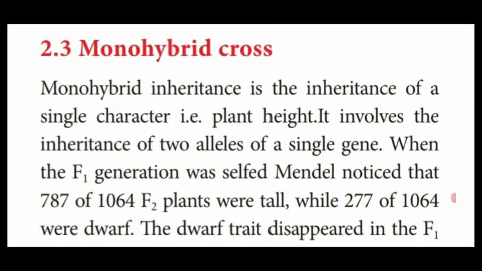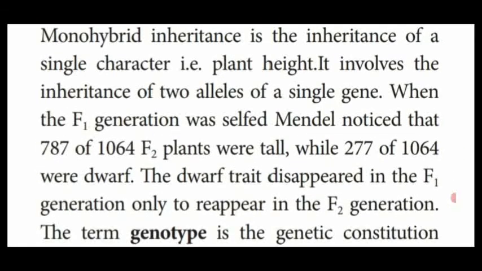Now we are going to see how monohybrid cross takes place in the pea plant. Dear students, in the monohybrid cross, Mendel has taken only one character or single character, that is height of a plant. So the height of a plant is determined by the single gene which has a pair of contrasting alleles, or alternative forms of the allele present in the single gene.